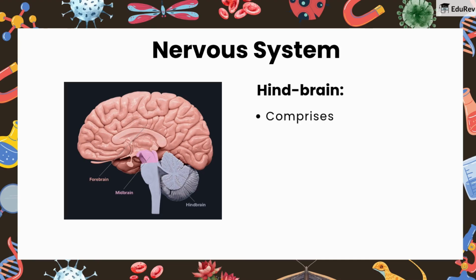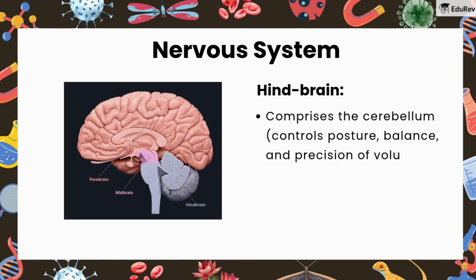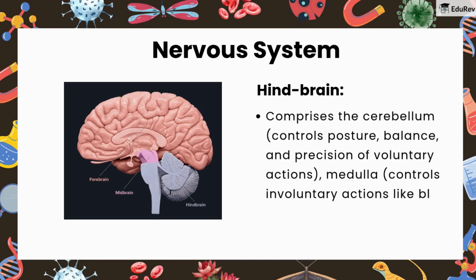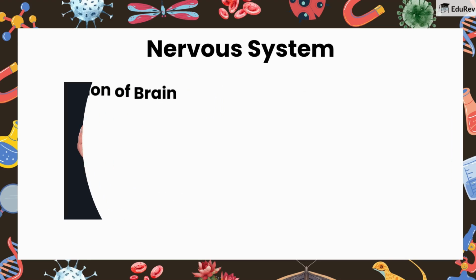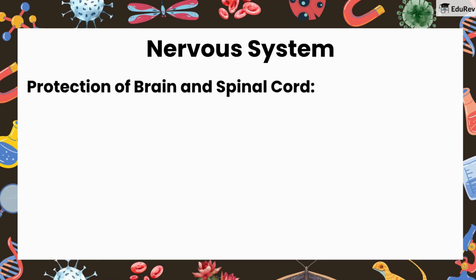Hindbrain comprises the cerebellum, which controls posture, balance, and precision of voluntary actions. Medulla controls involuntary actions like blood pressure and salivation. And pons regulates respiration.